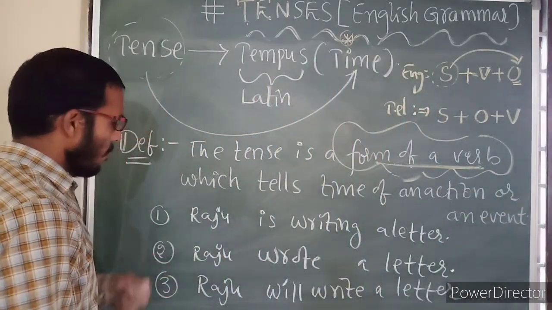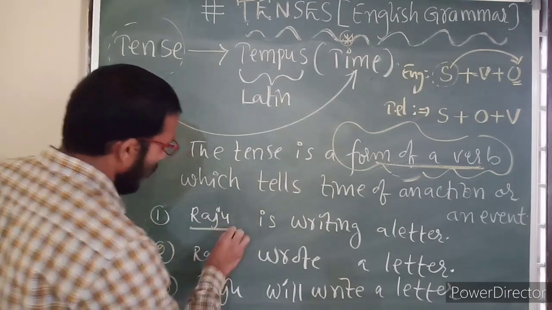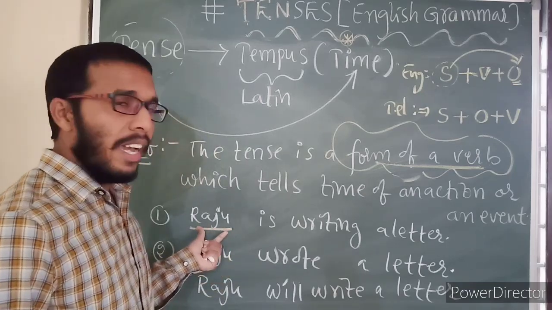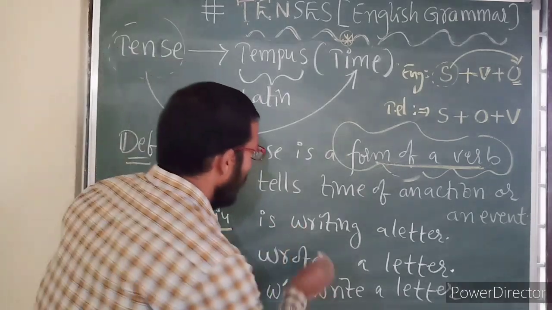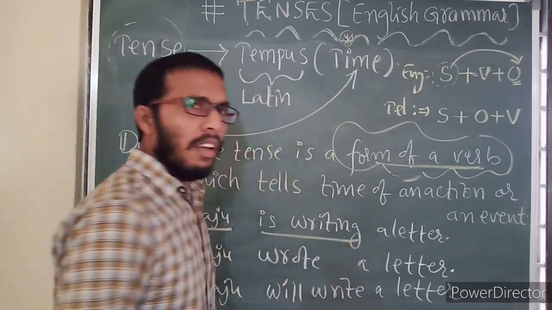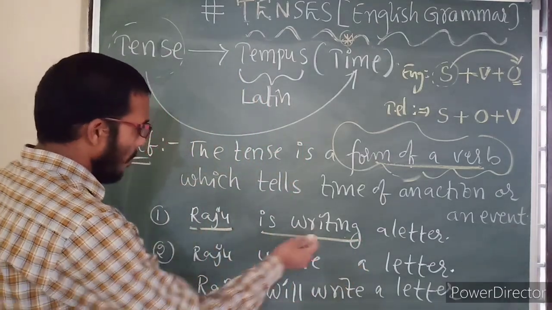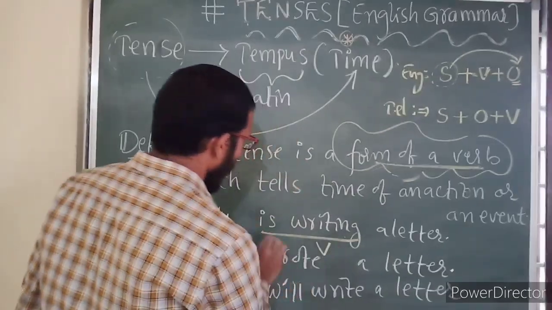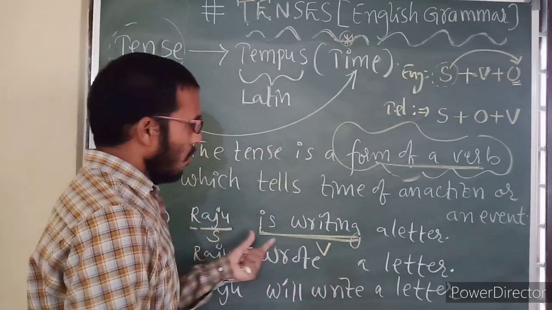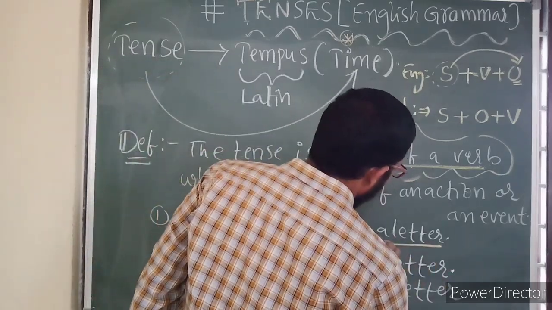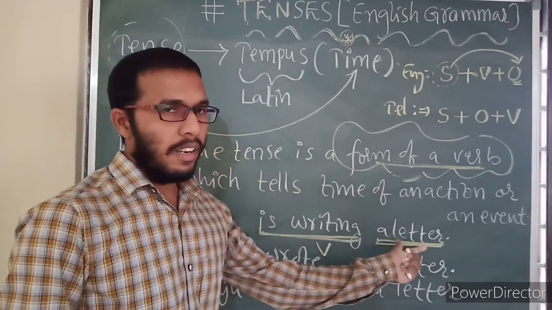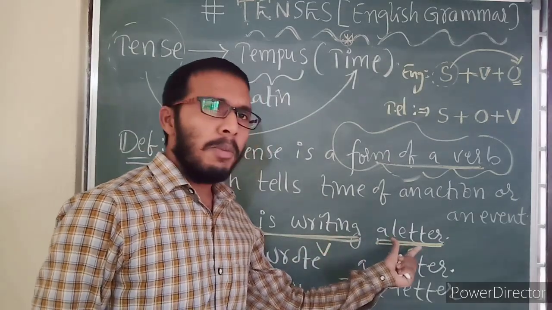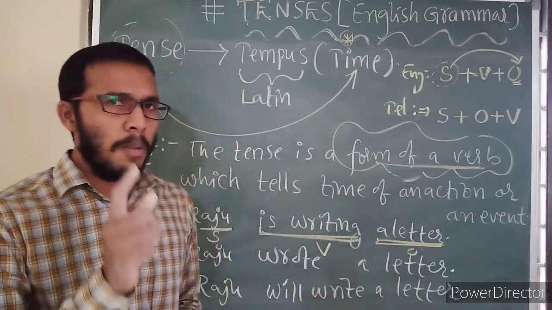Now let us see here. In this first statement, Raju is the doer of an action. What is Raju doing here? Raju is doing some writing work. Writing is also some kind of work only. So Raju is the subject. His writing is the verb. Now due to his writing, what is he writing? A letter. Okay, this is called the object. Sometimes an object may not be present. In such cases, we can see the complement.